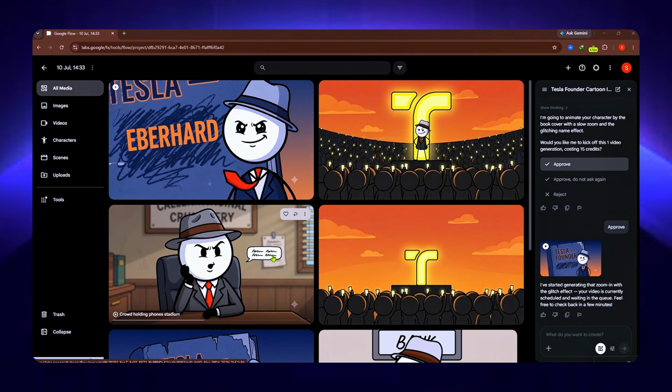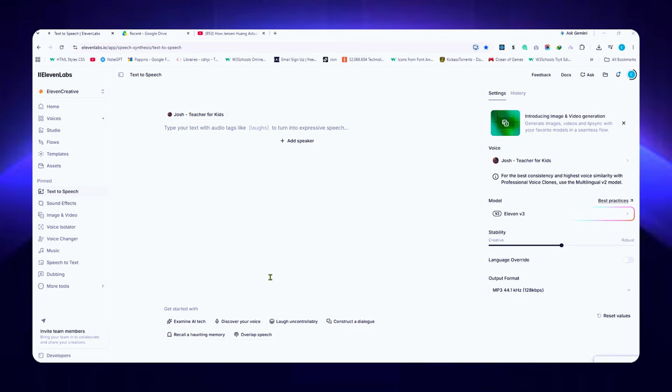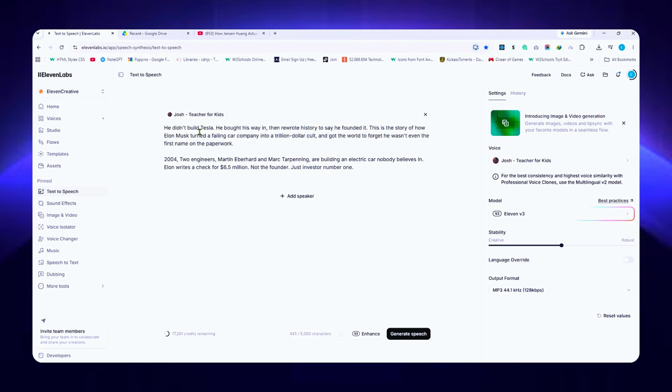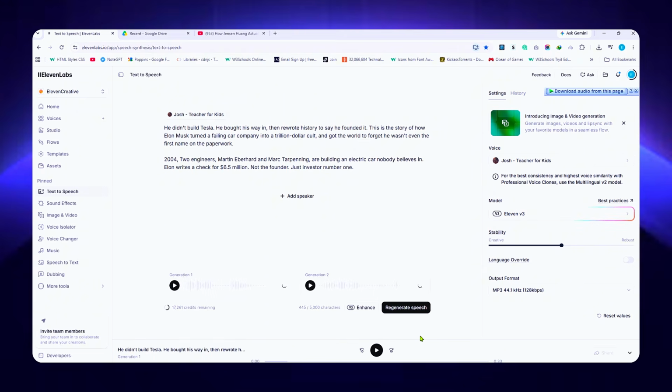Now let's handle the voiceover. You can use any tool you like, but I recommend 11 Labs. It's safe for monetization. Go to text-to-speech, paste your script in, then pick a voice for your niche. You can use the exact voice I chose, or find something in a similar style. Once you've picked one, click Generate, and there's your voiceover.